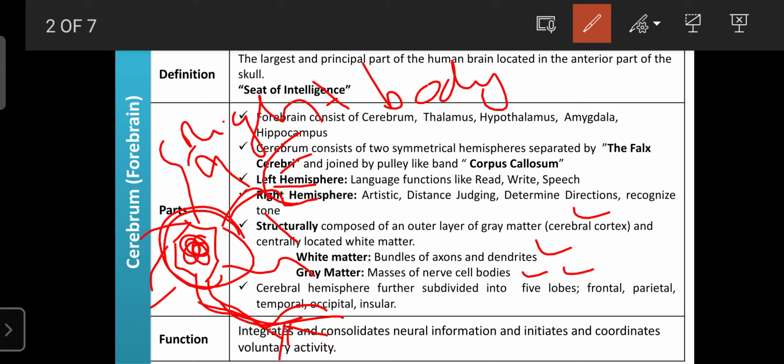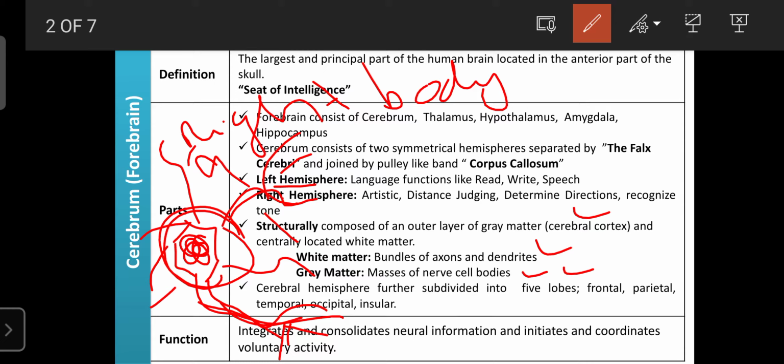So our neuron's body is present in the gray matter, which is part of the cerebral cortex, and the remaining dendrites and axons are present in the white matter. The white matter is connected to different organs and different parts of the brain. Now, the cerebral hemisphere.